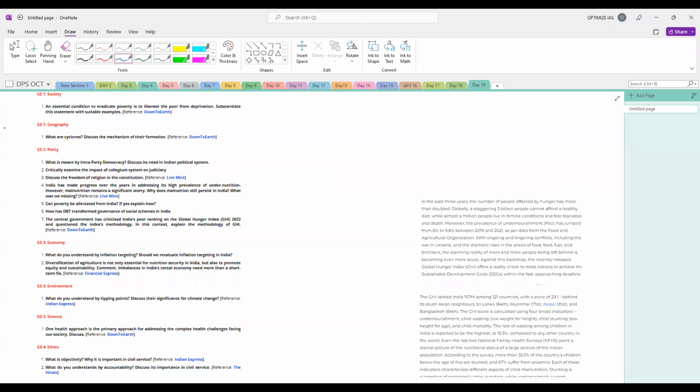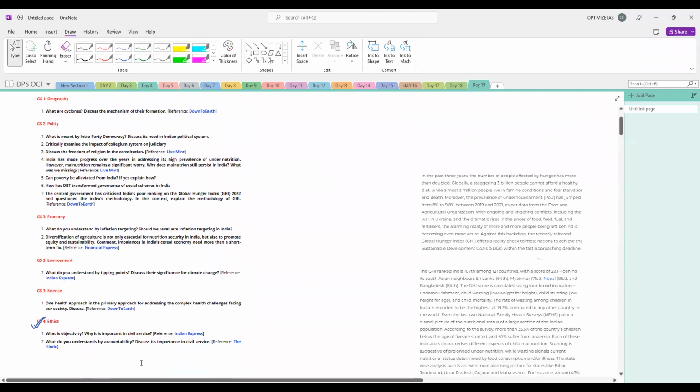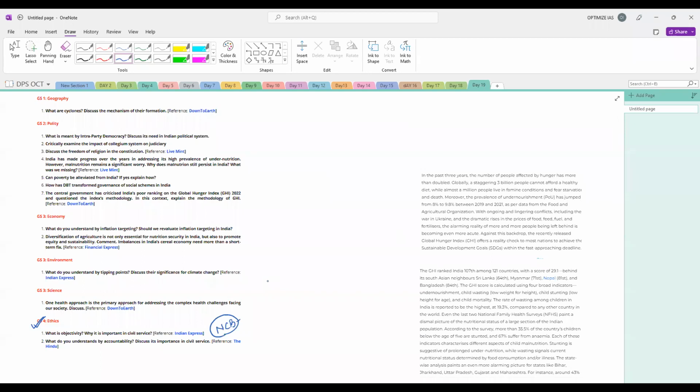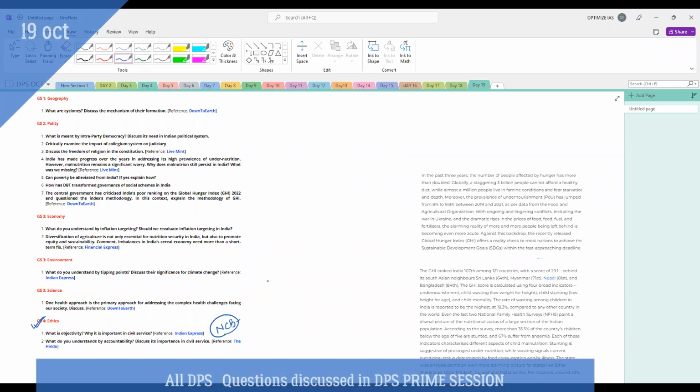So I'll start with first giving the context of General Studies Paper 4. Guys, today a report has come and that report has said that the NCB, the Narcotics Control Bureau, has gone into and investigated that case where Shahrukh Khan's son was arrested by NCB in a drugs case. So it has found out that the officers who were involved in that case, there was on their part some selective treatment.